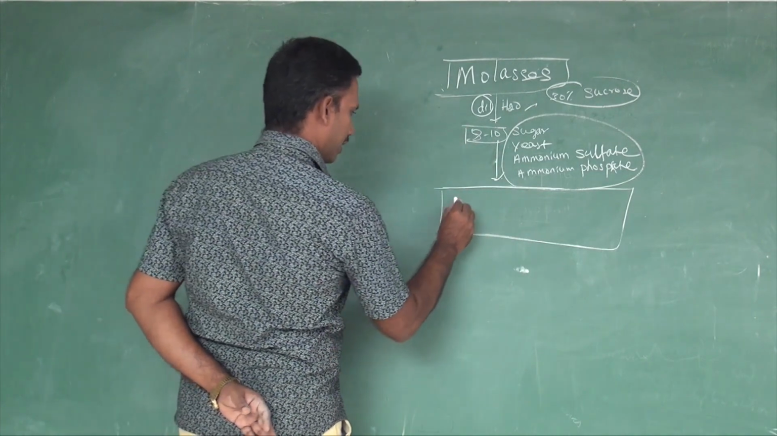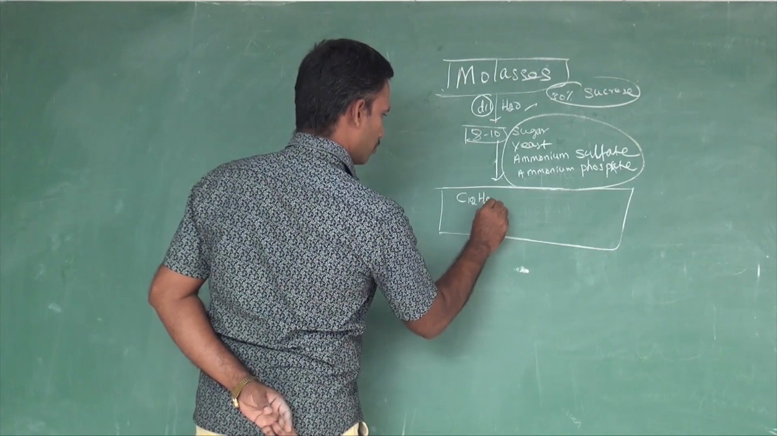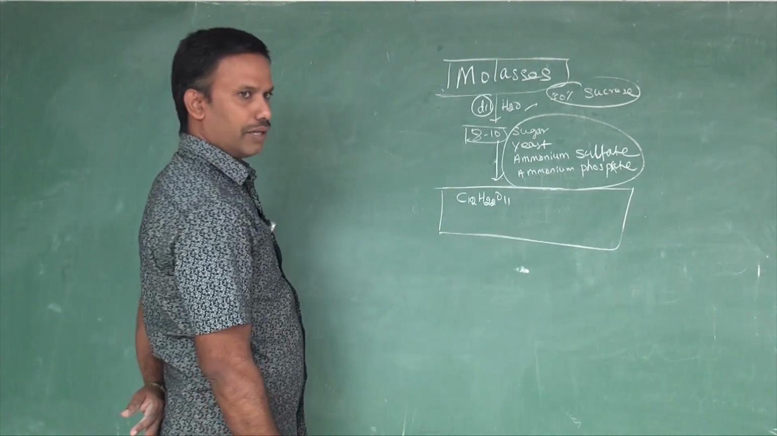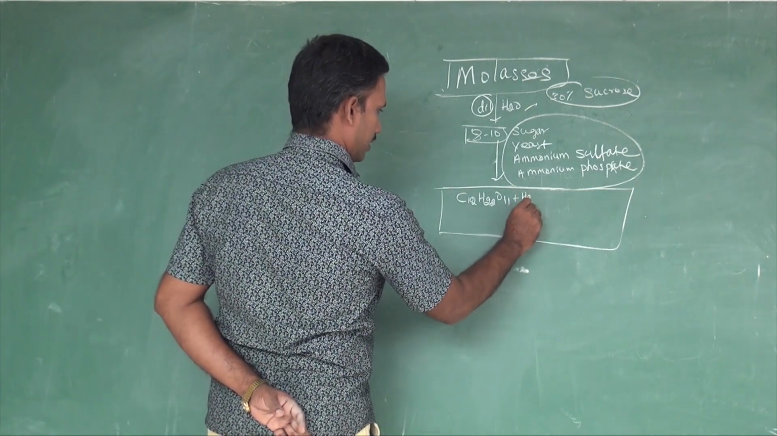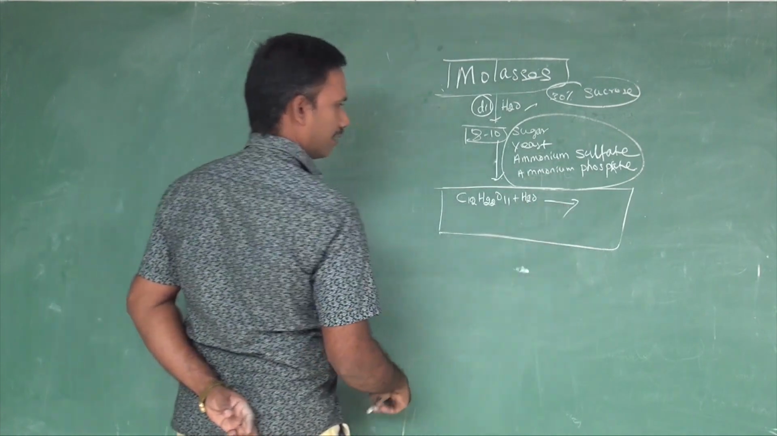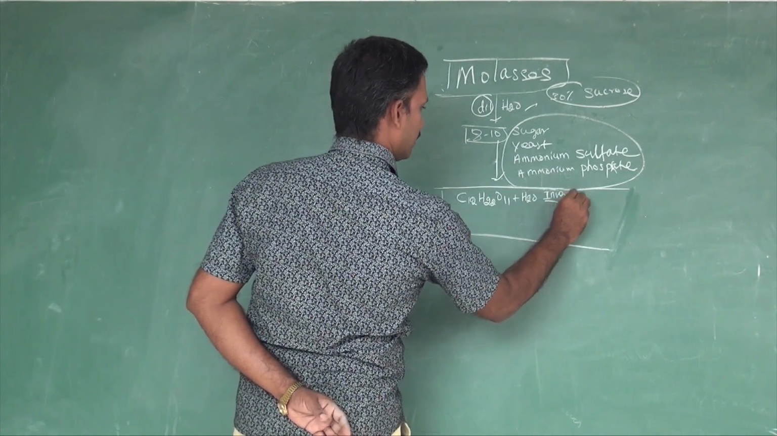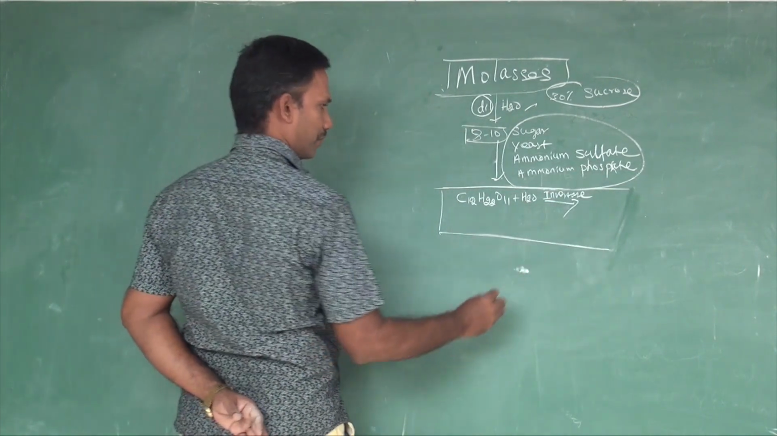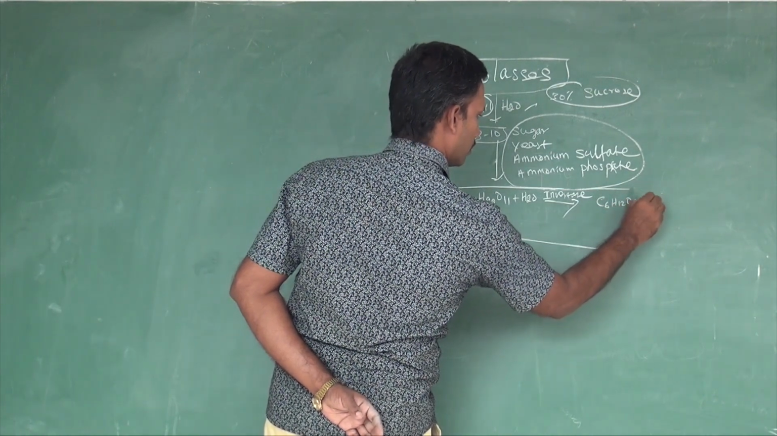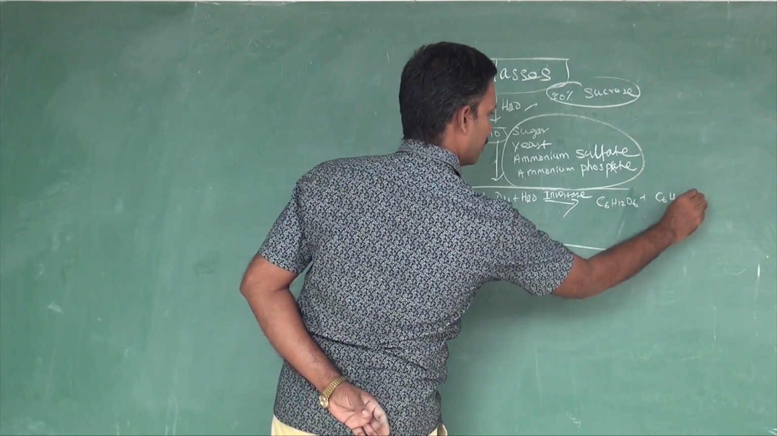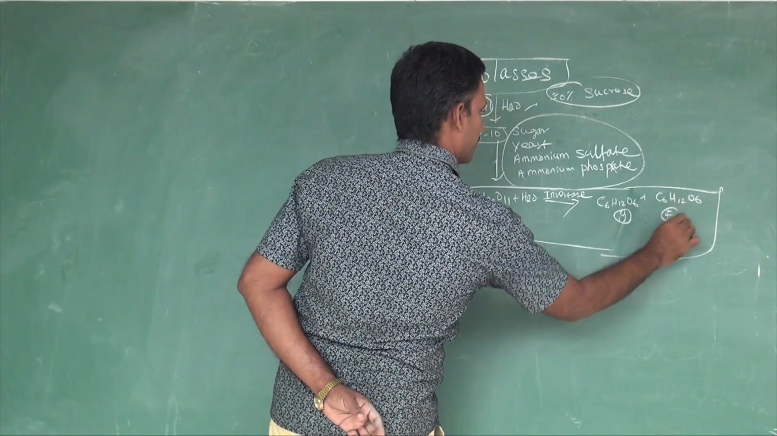What is happening, sir? If you take sucrose, C12H22O11, that is the molecular formula for sucrose, and it is added in a fermentation tank, the enzyme invertase acts on it. What is produced? It produces glucose and fructose. Glucose and fructose first.